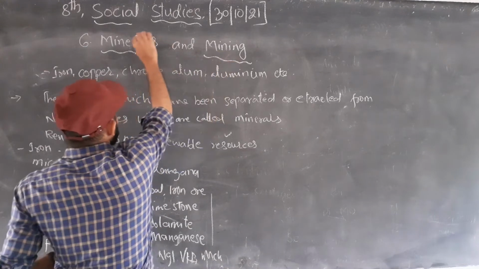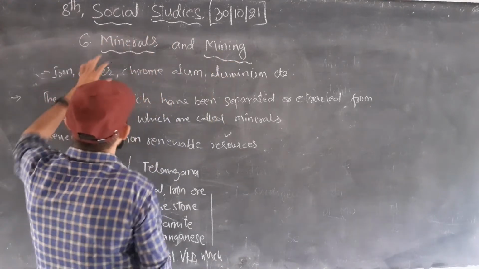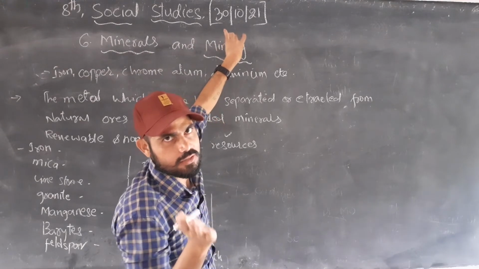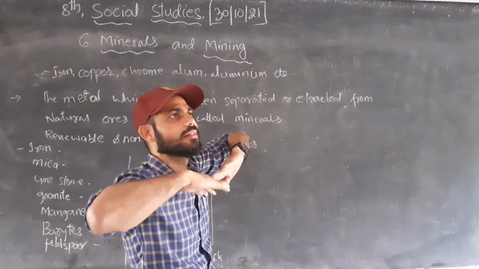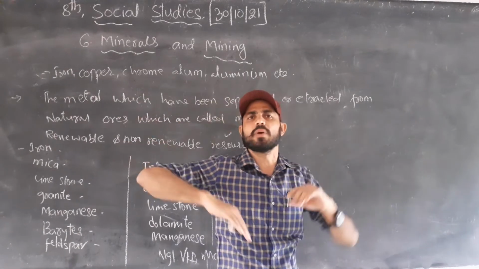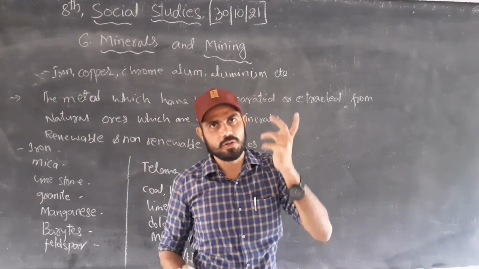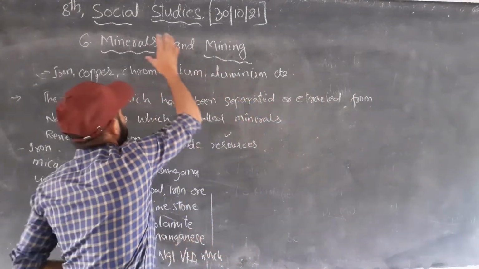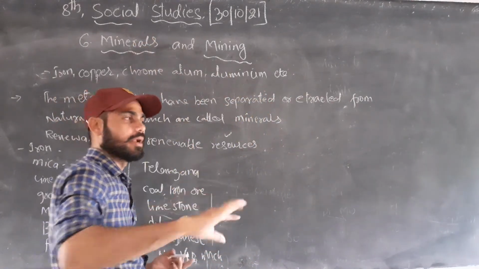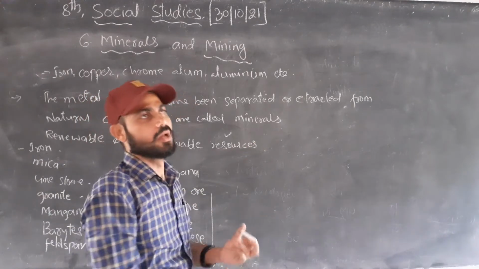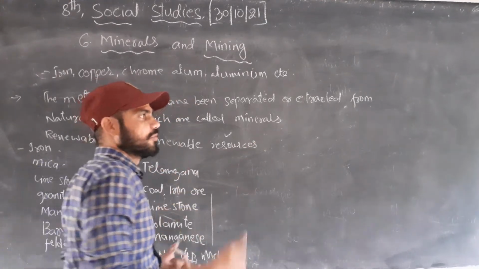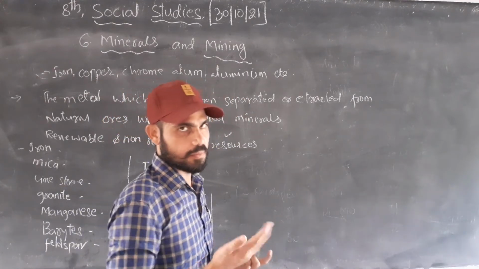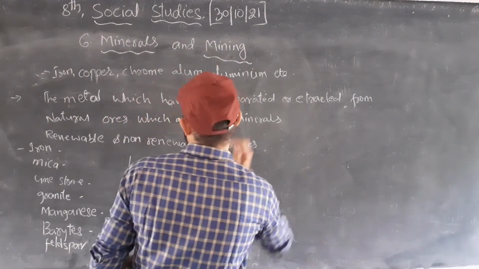See, mine means mineral. If you want to get a mineral, you have to do mining. To get tiles, you have to do open cast mining. You can blast many rocks, different kinds of rocks, and from them we can get the minerals. We make those minerals into a shape, and then we can easily use them for health purposes, for furniture purposes, and for growing purposes, right?